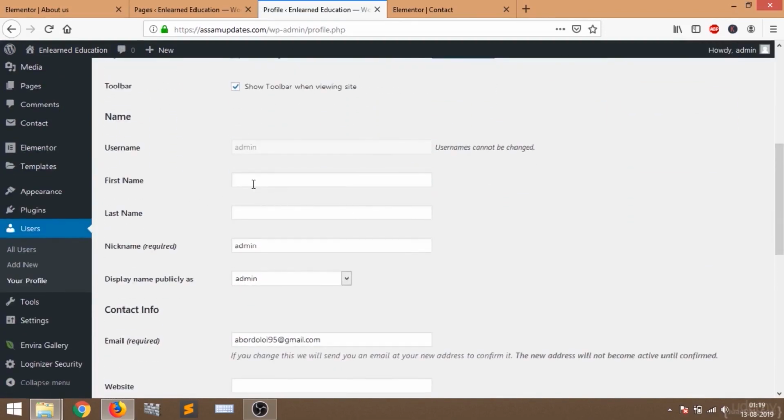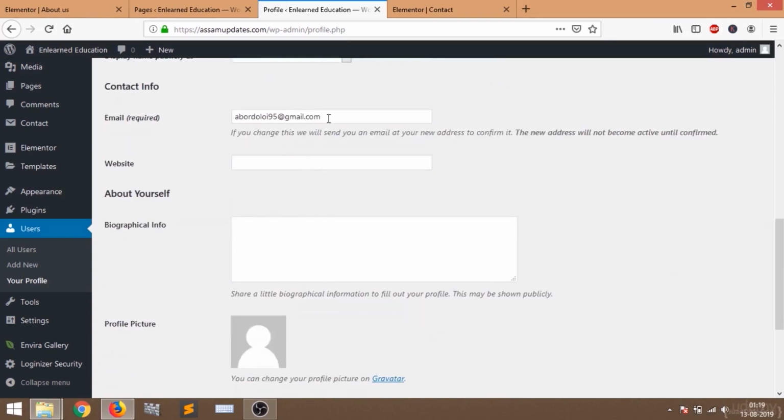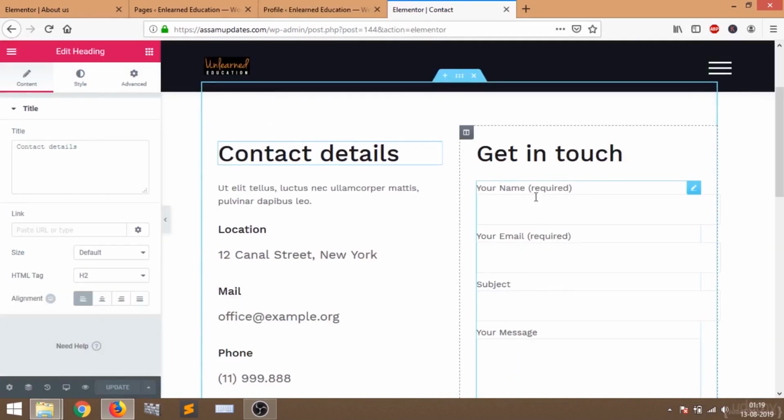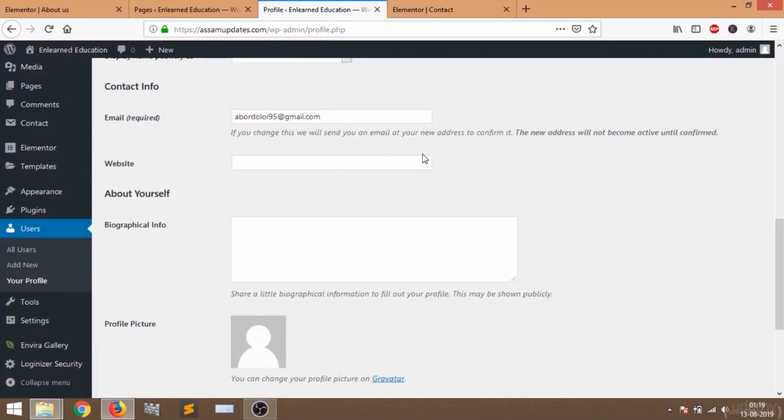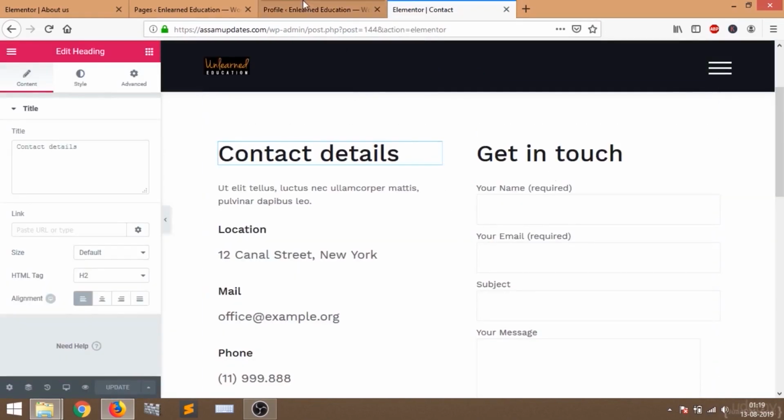You can change your first name, your last name, the nickname, and the display name. This is the email address which I have provided for the admin account. If someone contacts me through this form, I will receive the message on this email.